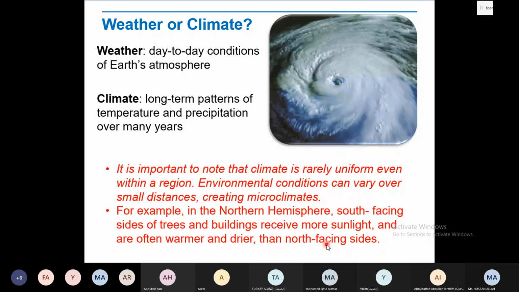An example for a climate is like in Saudi Arabia, we live in a desert and it's mostly hot, and there's one day or a couple of days in a year where it starts raining. That is an example of weather, and the hot desert is the example about climates. And when it rains and the weather becomes slightly colder, like dropping below 10, sometimes that's an example of the weather.